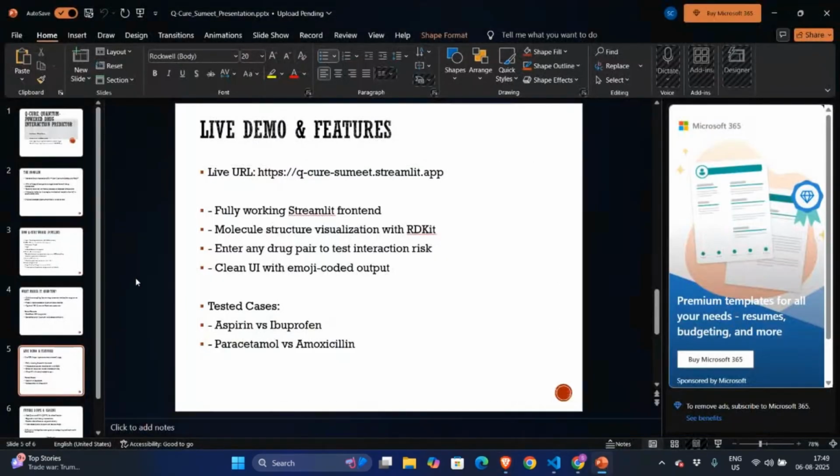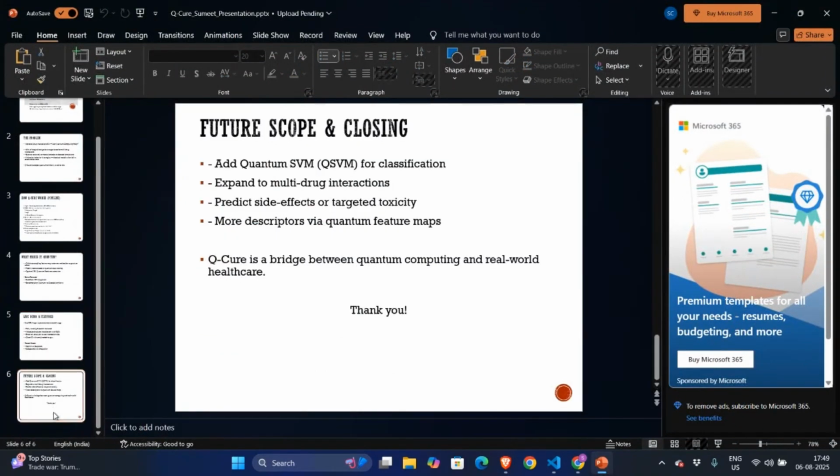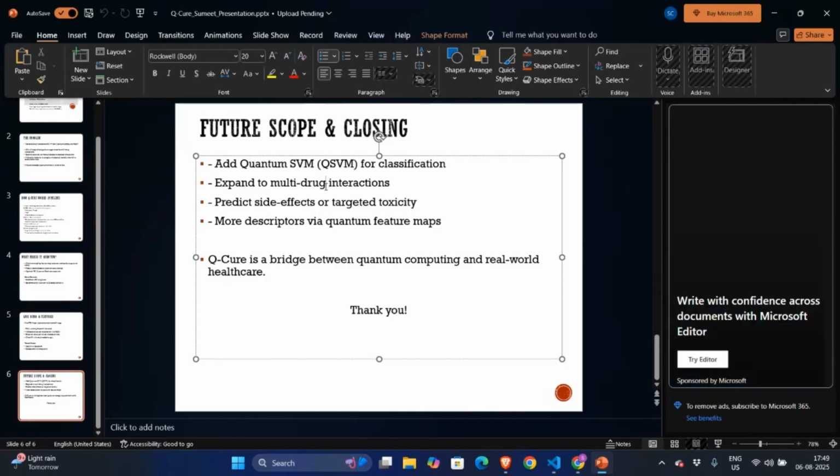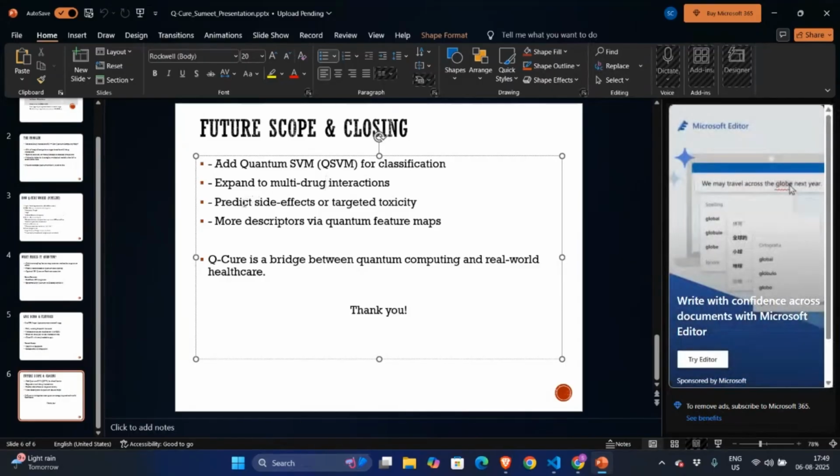Now let's see the future scope which I decided for this project. With this project, I can add quantum SVM, that is quantum support vector machine, for classification. Also, we can expand it to multi-drug. For now, it is only two-drug interaction. In future, we can use it for multi-drug interaction, and by that we can predict the side effects, the targeted toxicity, and also provide more descriptors via quantum feature maps.